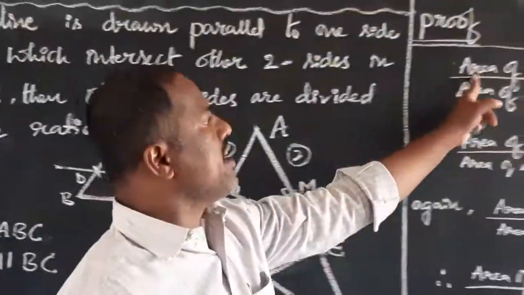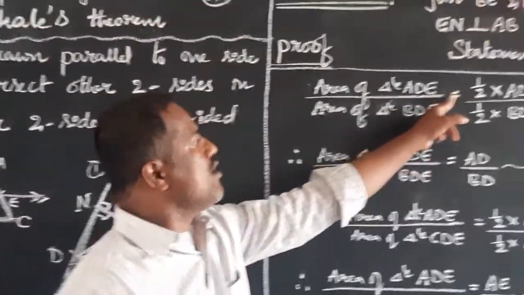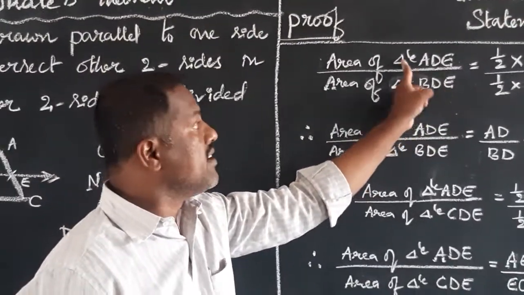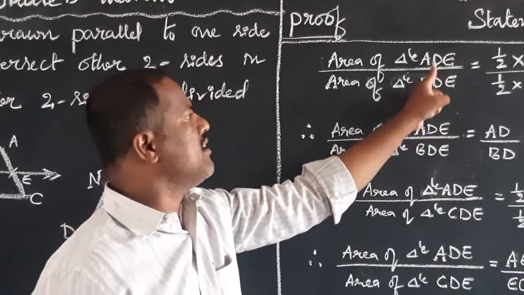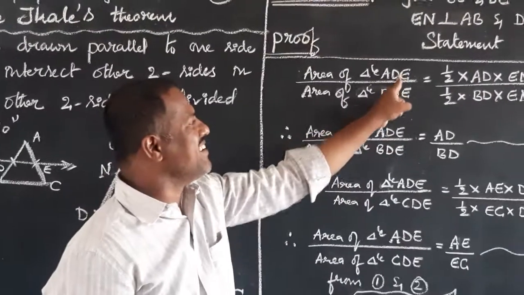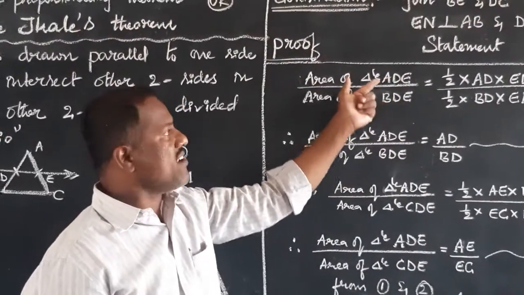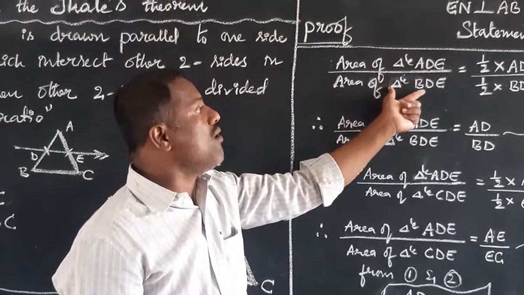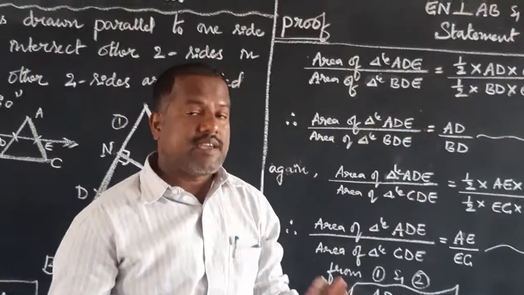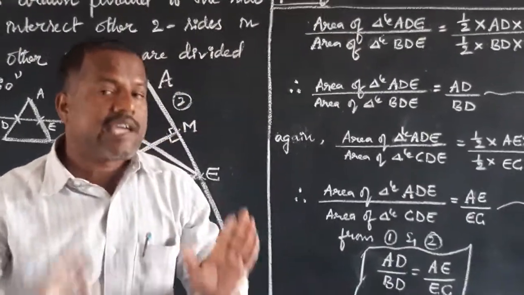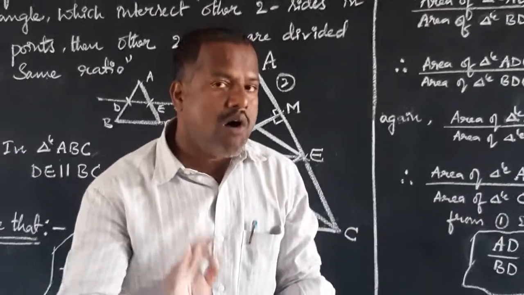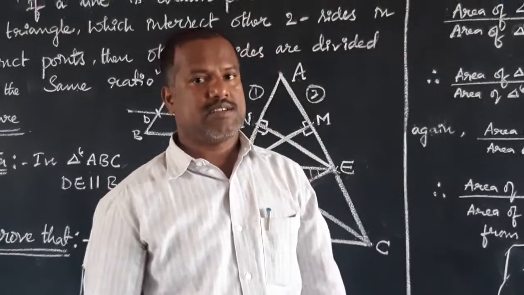See here, area of triangle ADE whole divided by area of triangle BDE. Any triangle's area can be found by the half into base into height formula, isn't it?